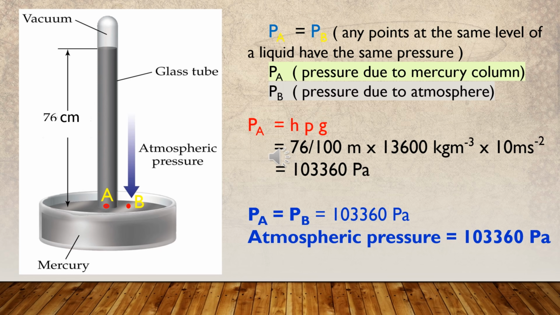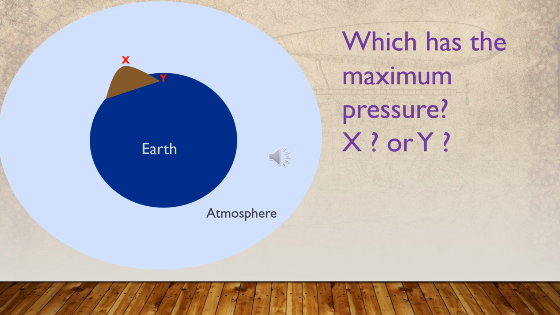The space above the column would be reduced in height. The vertical height of the mercury column would remain at 76 centimeters, while the atmospheric pressure at sea level is 76 centimeters of mercury.